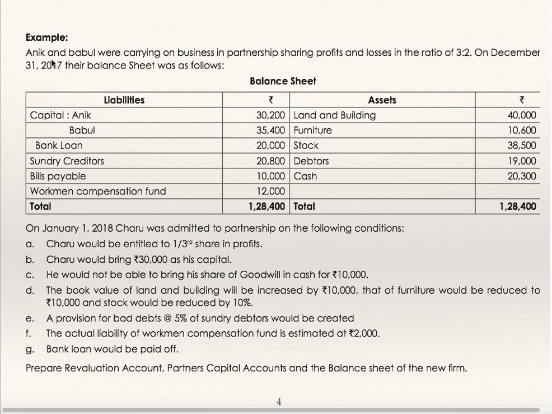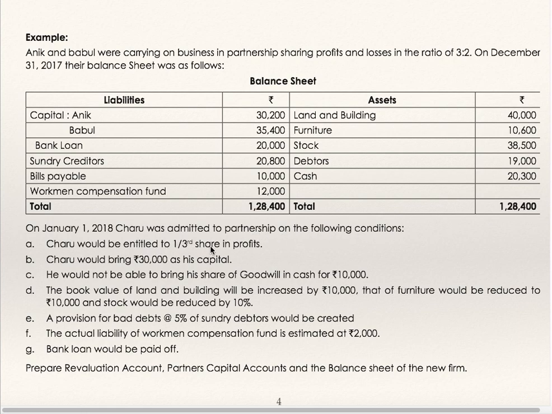We'll see one example. Ankit and Babul were carrying on business in a partnership, sharing profits and losses in the ratio of 3:2. Old profit sharing ratio 3:2. On December 31st, 2017, their balance sheet was as follows: capital account, bank loan, sundry creditors, bills payable, workmen's compensation fund, land and building, furniture, stock, debtors, and cash. On 1st Jan 2018, Charu was admitted to partnership on the following conditions.